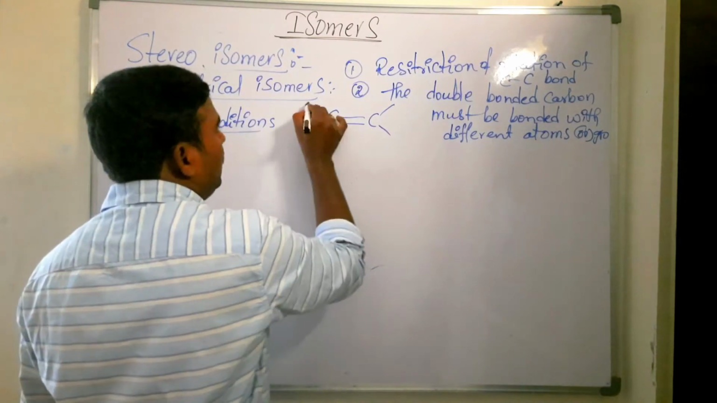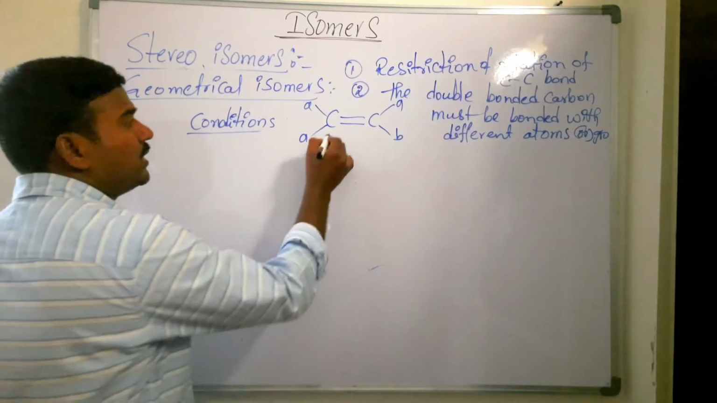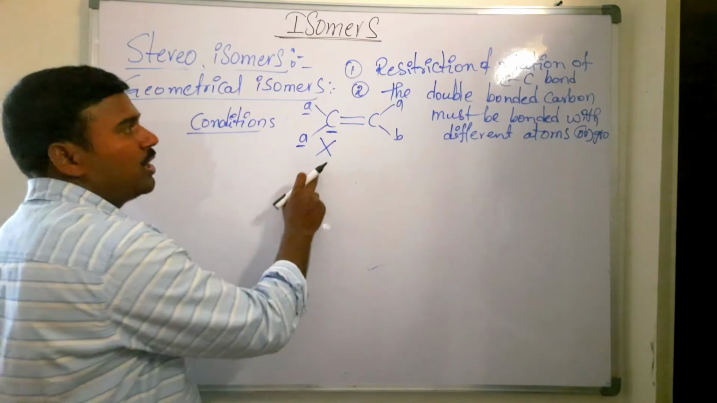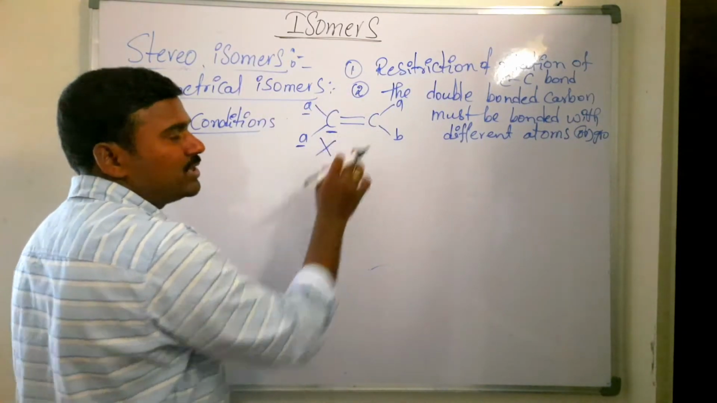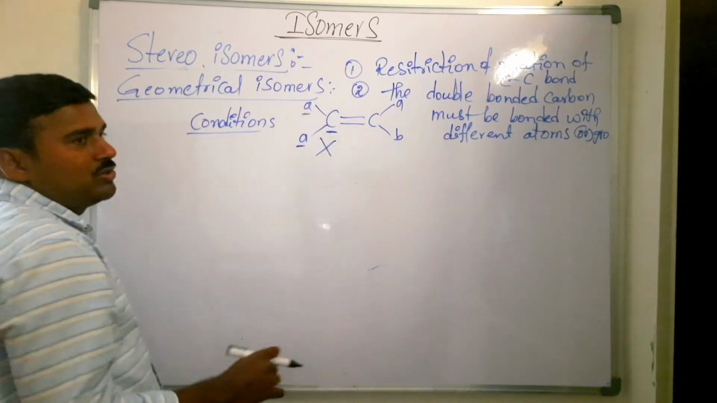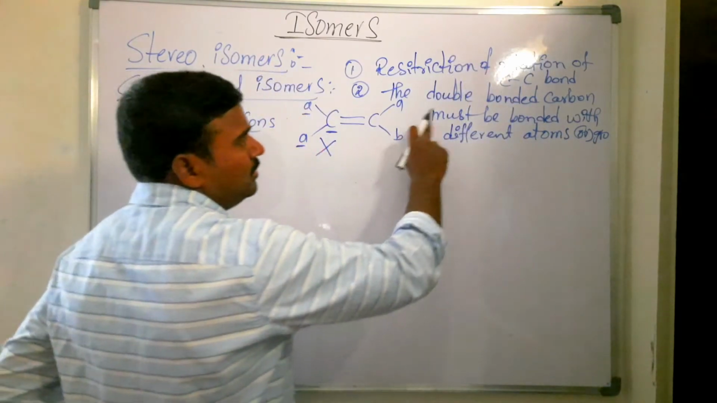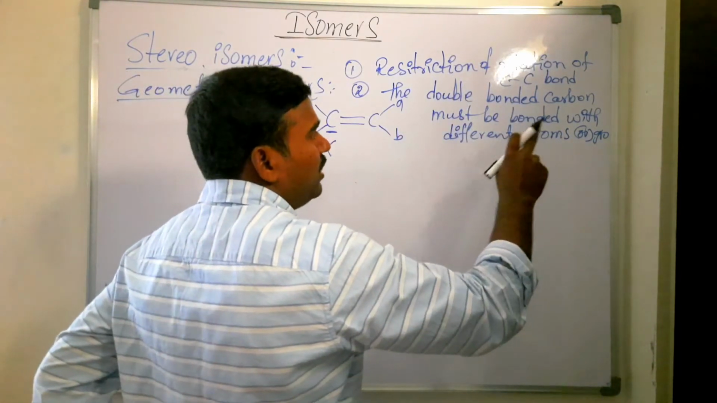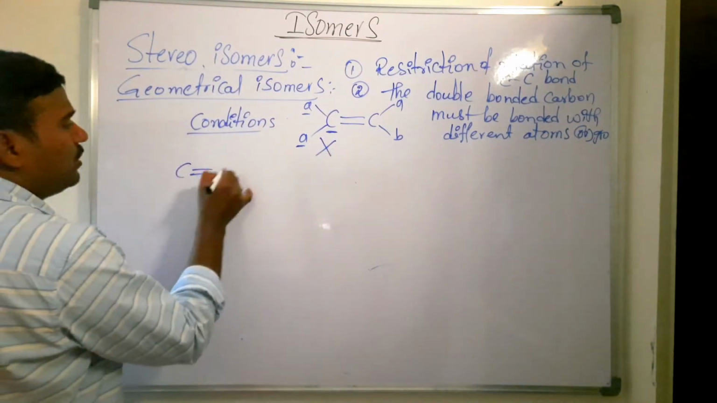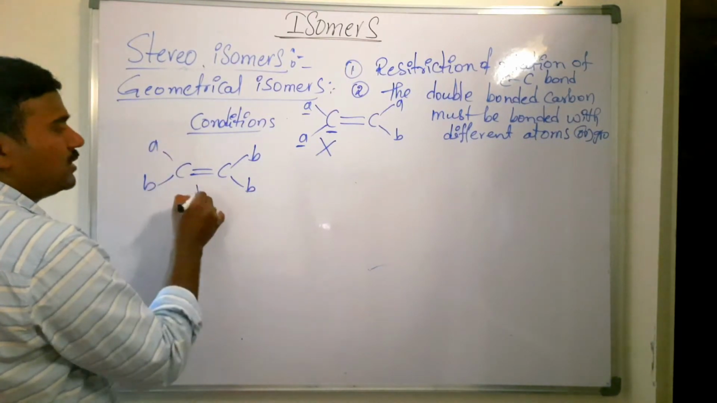Say for example, A, A is there here and B, B is there. Can it show geometrical isomerism? This is a double bonded carbon which has the same type of atoms, so it is not obeying the second condition. There is a restriction in bond rotation, but the same type of atoms are attached to the double bonded carbon. The double bonded carbon must be bonded with different atoms or groups of atoms. It will not show. Also take another one, B, B on one carbon and A, B on the other. It also does not show.